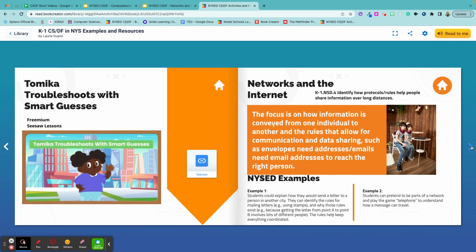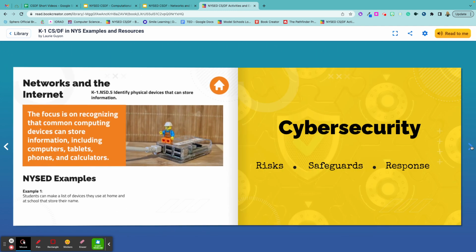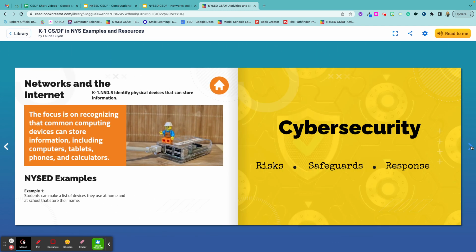As we get into networks and the internet, you're going to see standard number 4, identify how protocols and rules help people share information over long distances. So you can have your students play the game telephone or think about the rules of mailing a letter versus sending an email versus a text, for your students to start to explore what we're talking about when we're thinking about how data travels. And then finally, the last one is identifying physical devices that can store information.